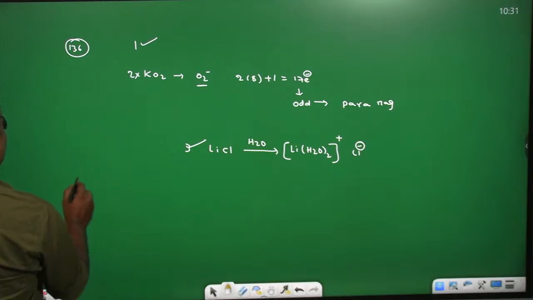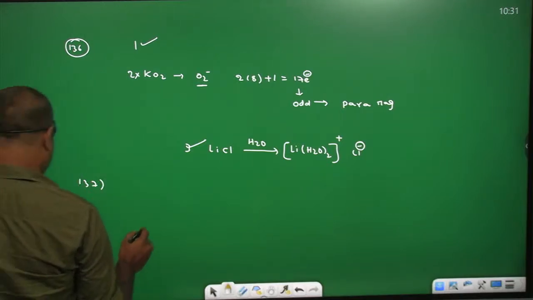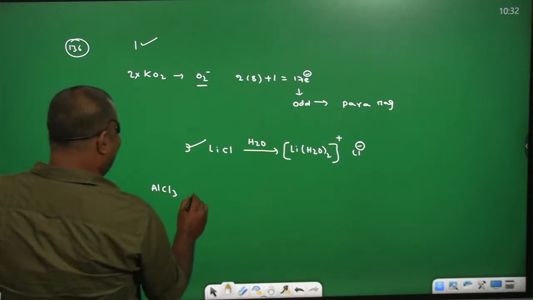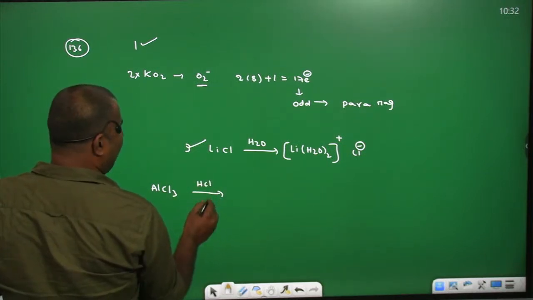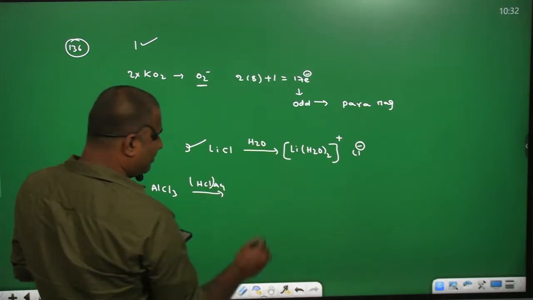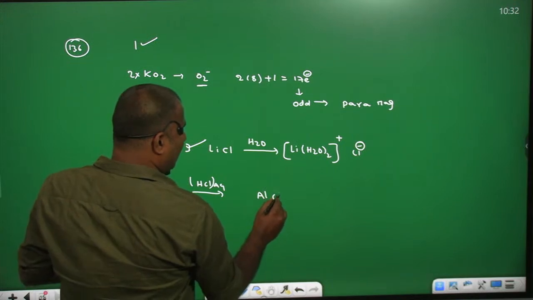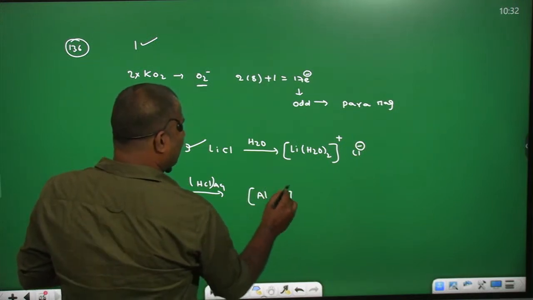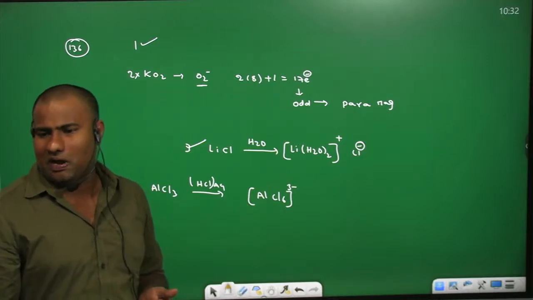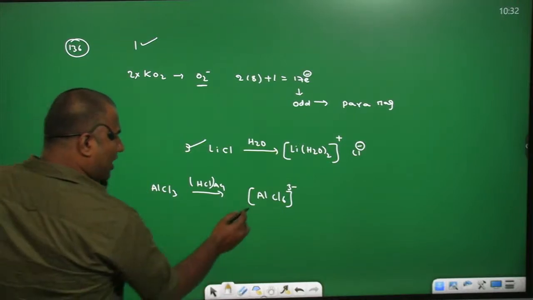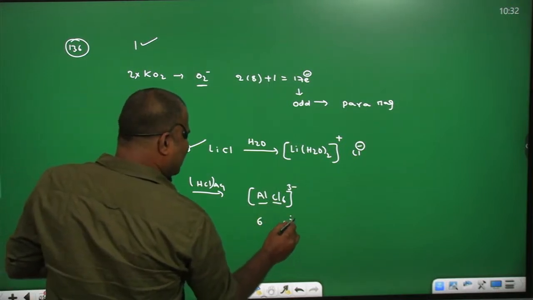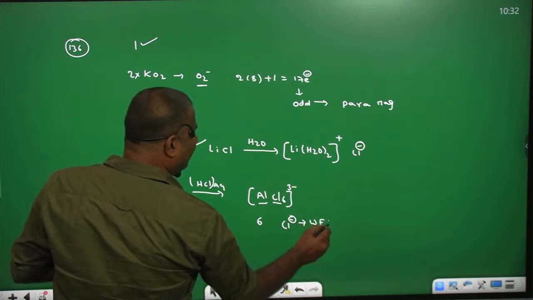See the 137th question. We are taking aluminum chloride, AlCl3, in acidified HCl, you can take acidic medium, hydrochloric acid, HCl aqueous. Then what is it going to form? It is going to form the AlCl6 3 minus complex. The coordination number of aluminum is 6. The ligand Cl minus is the ligand. What kind of ligand? Weak field ligand.